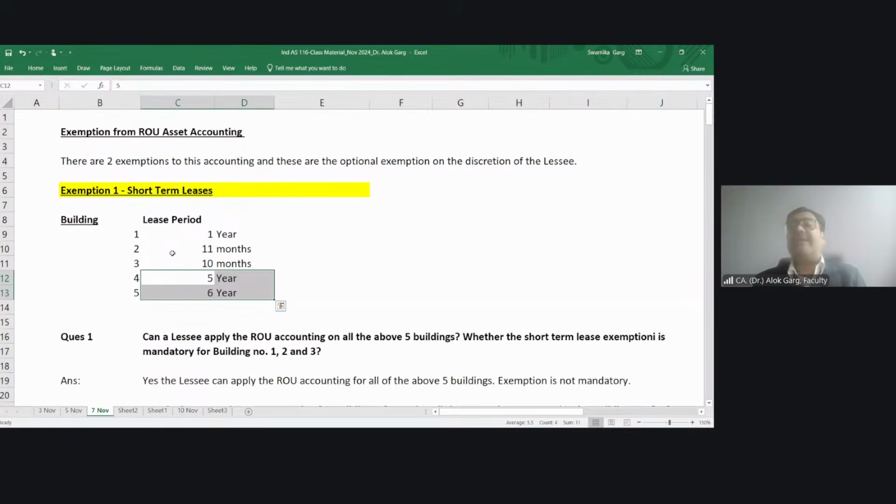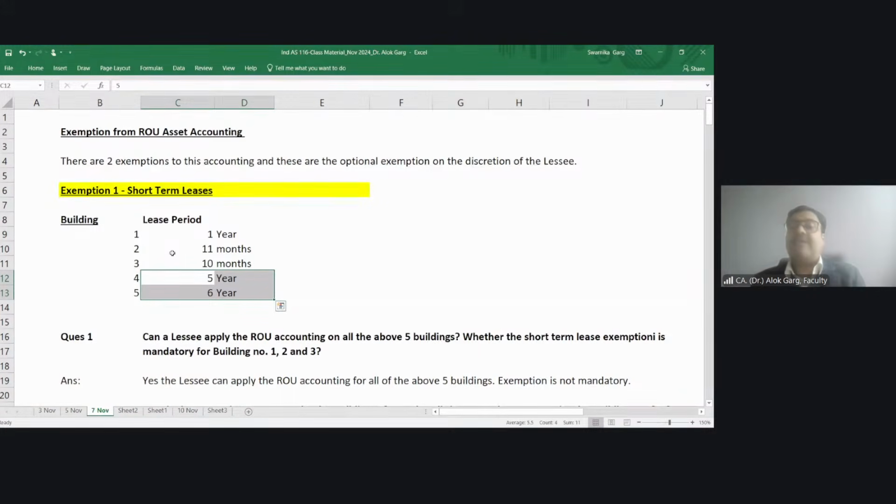You are absolutely right, Karthik. Can't do this. So this short-term lease exemption is on the basis of class of asset, right? So in a class of asset, whichever asset is eligible for exemption. For example, in this building class of asset, building number 1 to 5, 4 and 5 is not eligible for exemption. So on that 4 and 5, right of use asset and lease liability accounting is applicable. But on building number 1, 2, 3, these 3 buildings are eligible for exemption, right?